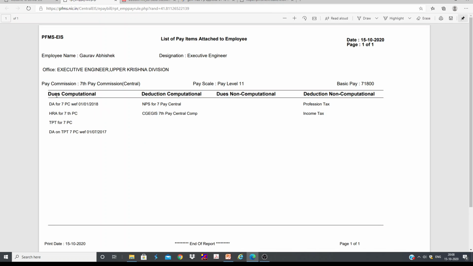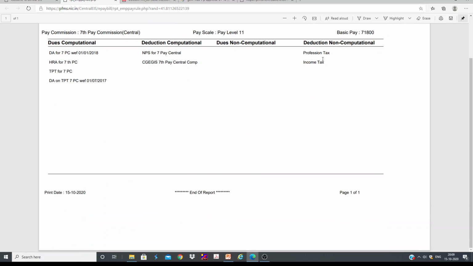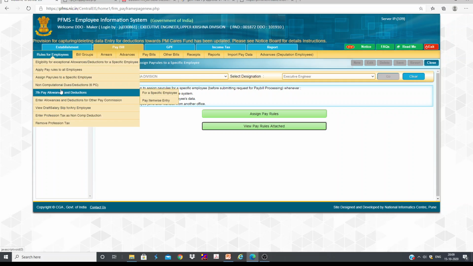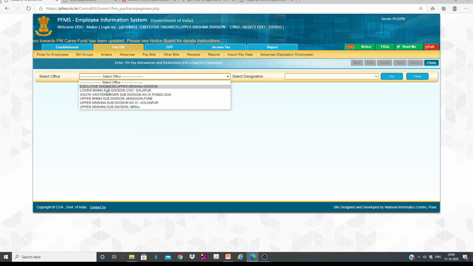Payrolls means he is entitled for DA, HRA, TPT, then NPS is going to be a deduction, CH is going to be a deduction, then professional tax, income tax. These are all the applicable rules. Now if you want to add anything, you can add that, and if you want to change anything, you can change here. You can come here and go to a specific employee.